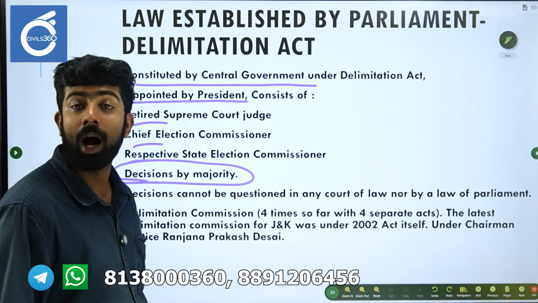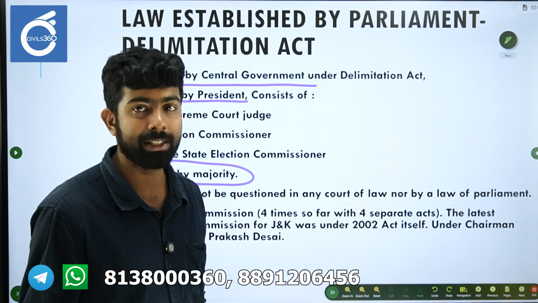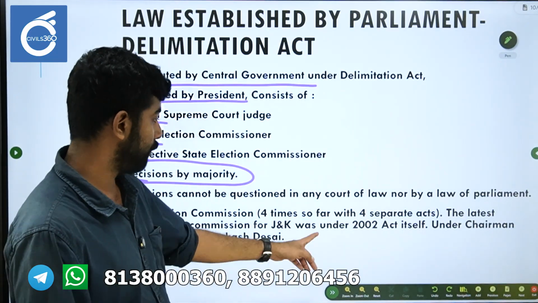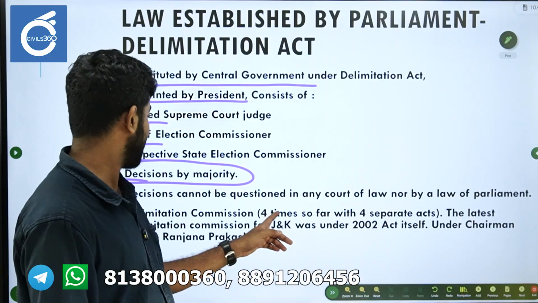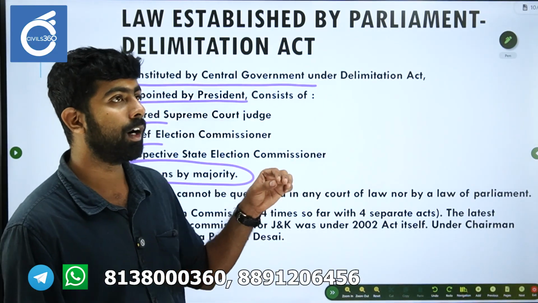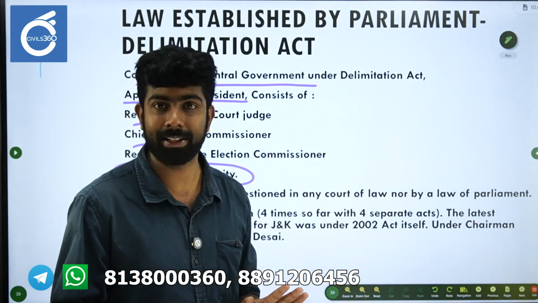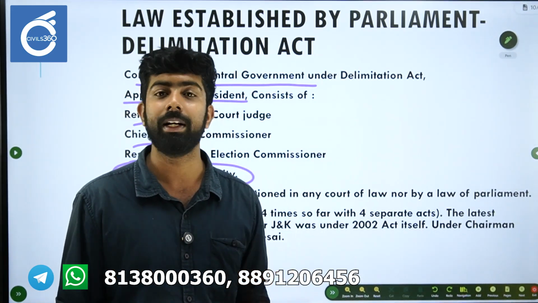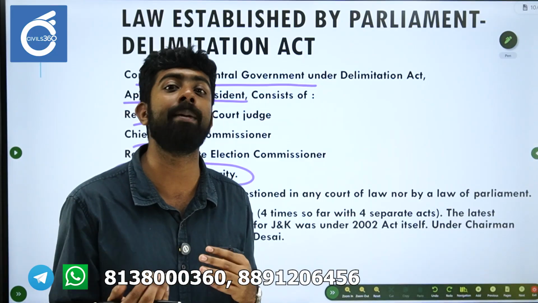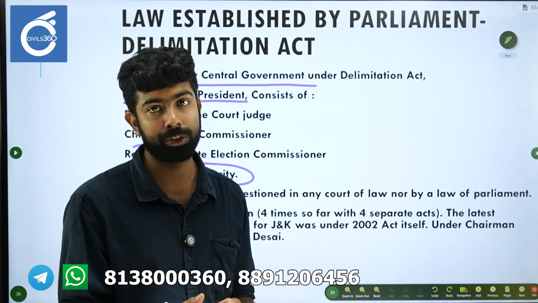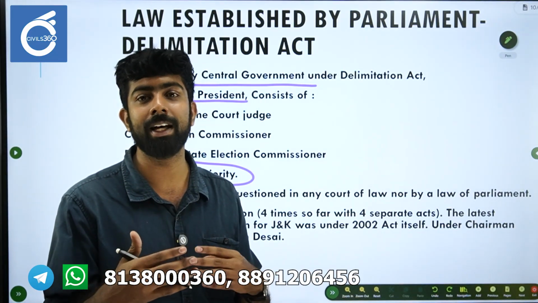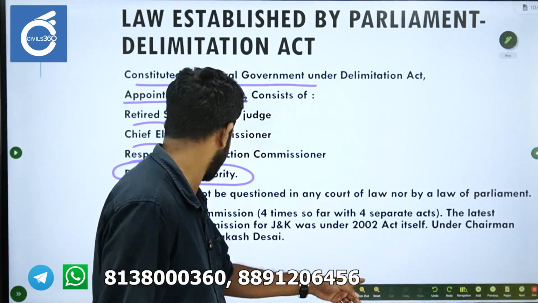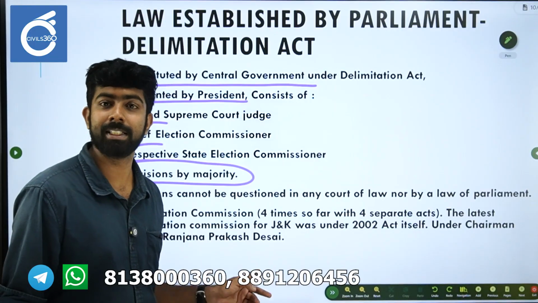Delimitation Commission, how many times has it been installed so far? Four times, with four separate acts. We will see all those things. The latest Delimitation Commission was under the 2002 Act itself, so it's not technically the 5th time. It is still the 4th time, because the same act was used for readjusting the territorial constituencies of Jammu and Kashmir, under chairman Justice Ranjana Prakash Desai.